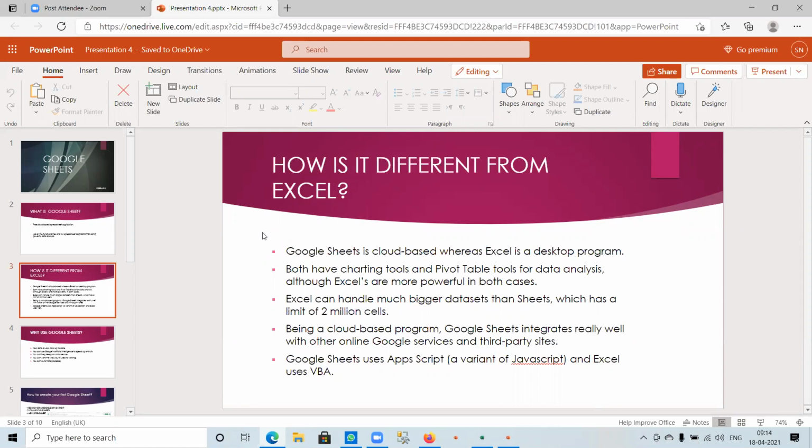Excel can handle much bigger data than Sheets, which has a limit of 2 million cells. Google Sheets really integrates well with other online Google services and third-party sites since it is cloud-based. Also, both have scripting languages to extend their functionality and build custom tools. Google Sheets uses Apps Script, a variant of JavaScript, whereas Excel uses VBA. VBA means Visual Basic for Applications.